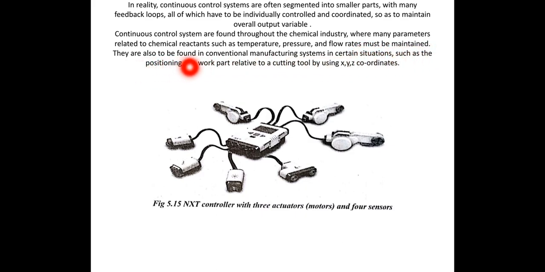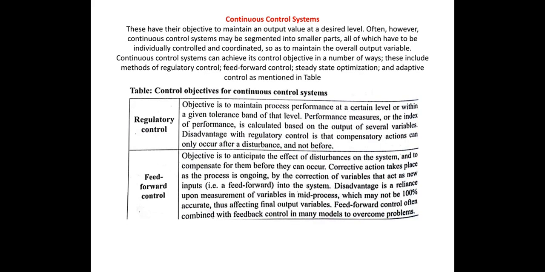They are also to be found in conventional manufacturing systems in certain situations, such as positioning of work part relative to a cutting tool by using XYZ coordinates. Continuous control systems, you see here: regulatory control and feed forward control. These are the two important points. Thank you.